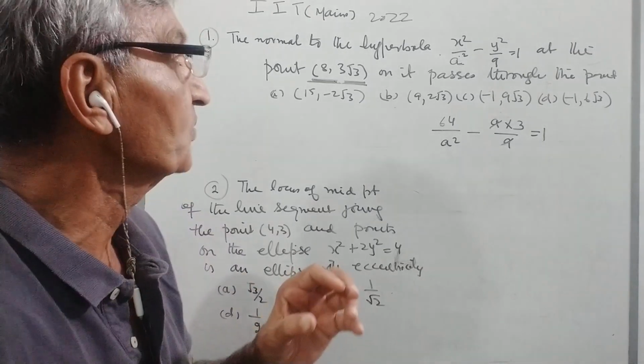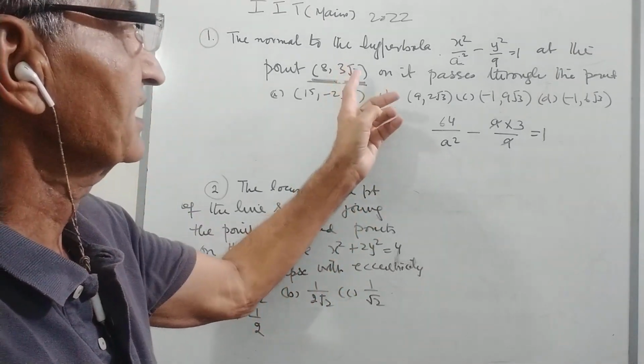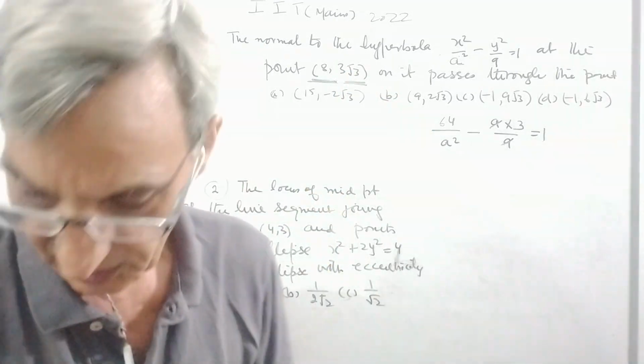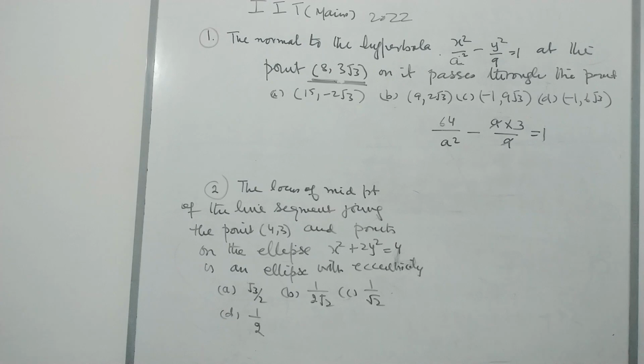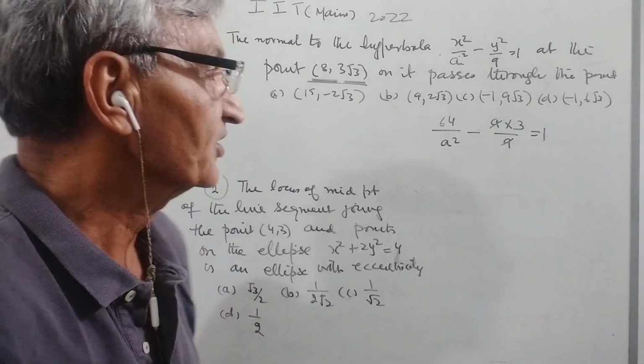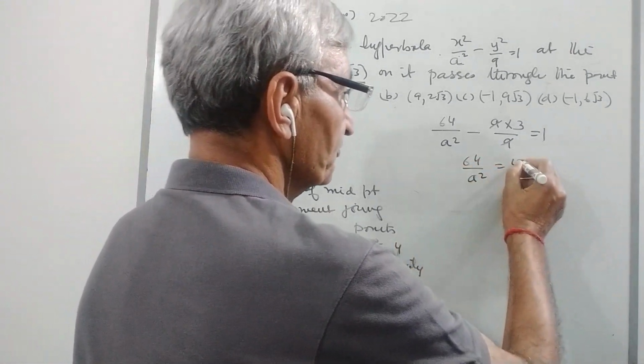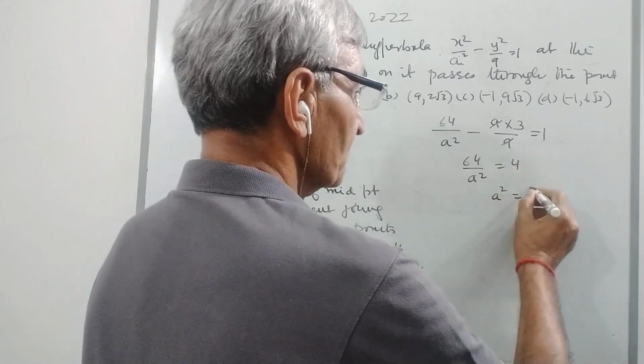Now from here you can find it. The 9 into 9 cancels, and into 3, therefore the 64 divided by a square, and the 9 common is 3, is equal to 1. Therefore 64 divided by a square is equal to 4, therefore a square is equal to 16.